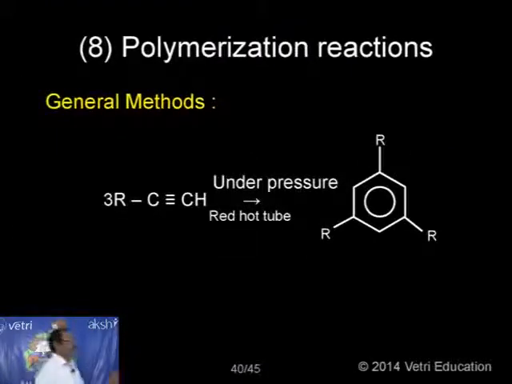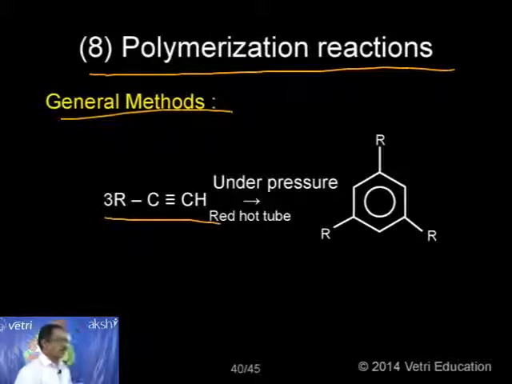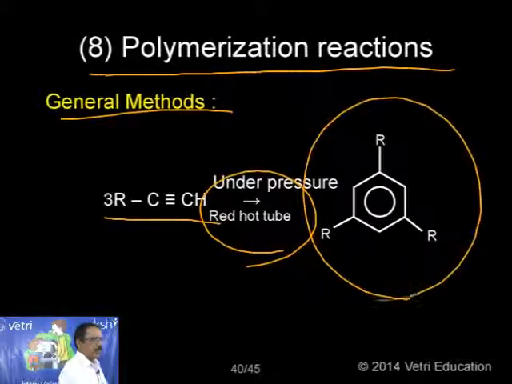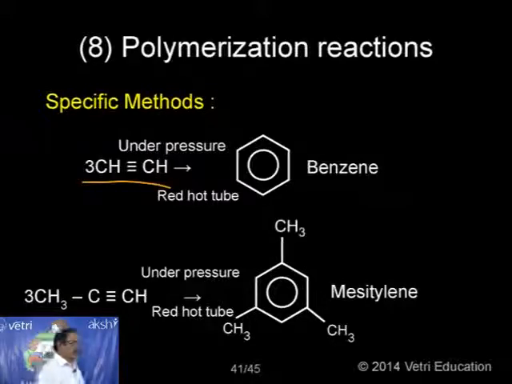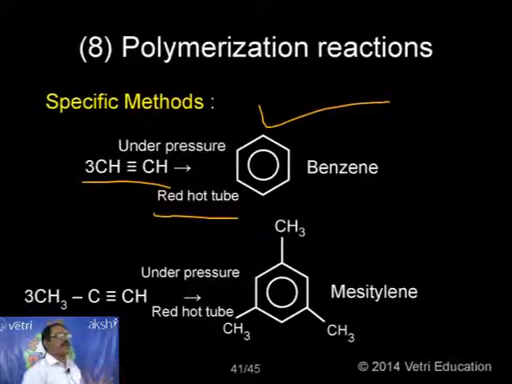Okay, let's go for the next one. Another important reaction property is the polymerization reaction. In general, 3 moles of RC≡CH under pressure in presence of a red hot tube undergo polymerization to produce an aromatic compound. As a specific example, 3 moles of acetylene under pressure in presence of a red hot tube produce benzene. So the aromatic compound benzene can be obtained from acetylene on polymerization in a red hot tube under pressure.